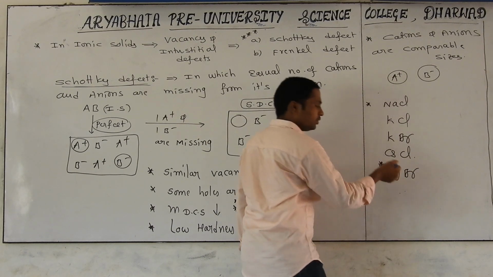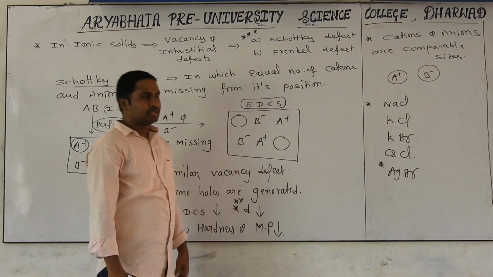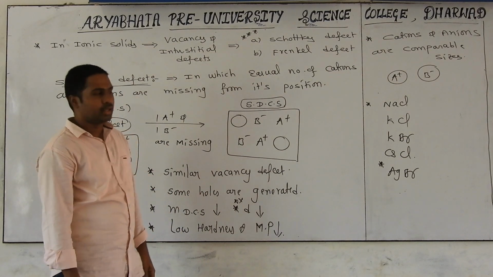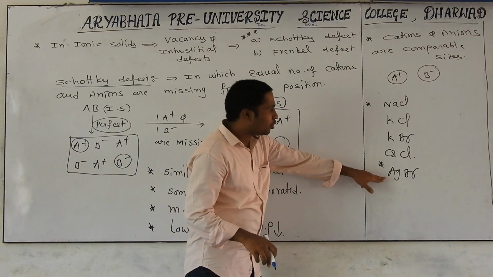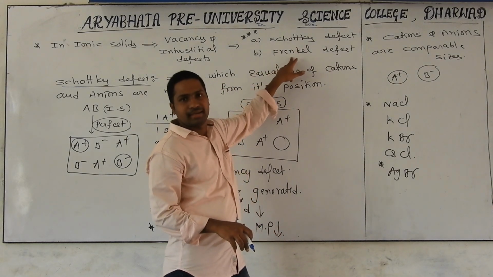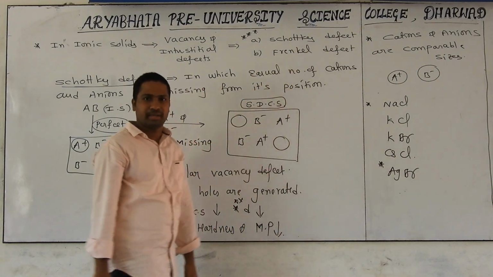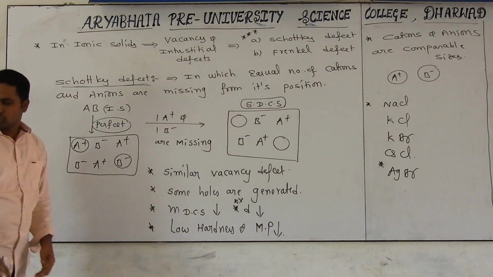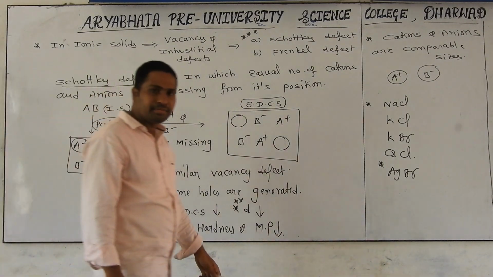Keeping a star mark here, you can understand the next defect. Silver bromide has something special. What is that? Silver bromide exhibits both the Schottky defect as well as the Frankel defect. That is also an important component. All of you clear?